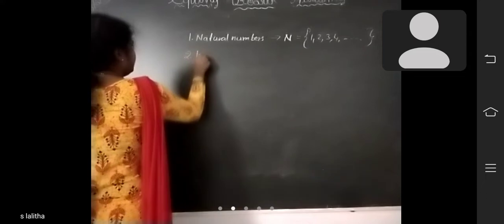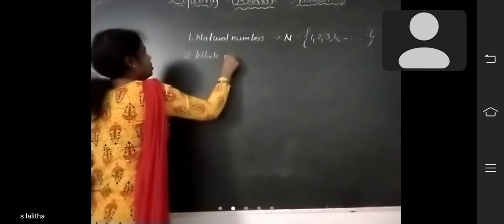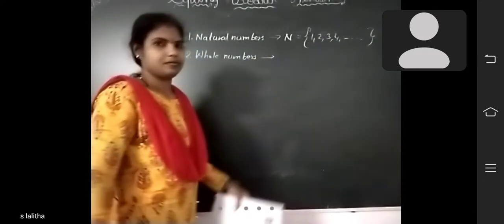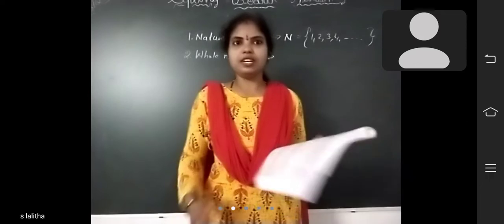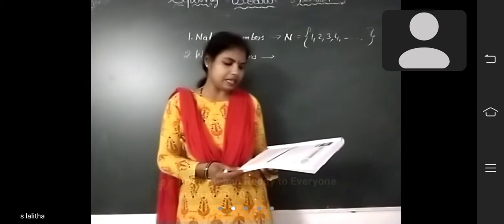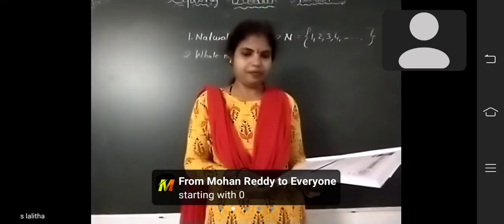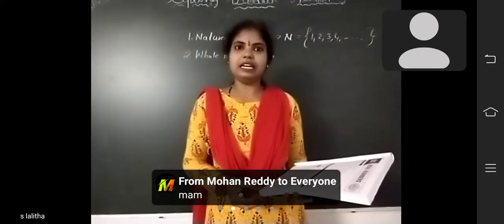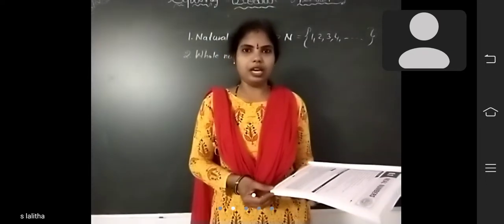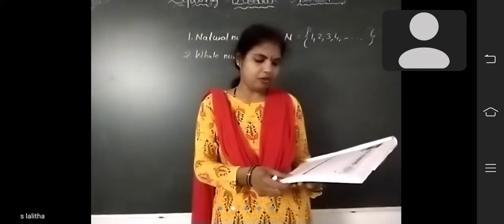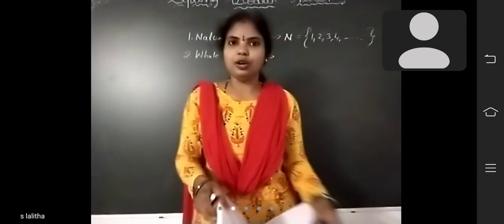Next one, whole numbers. What are called whole numbers, children? Before we go to whole numbers, first we have the introduction of zero. The word zero is a translation of the Sanskrit word shunya, which means empty. The first known English use was in 1598. It is denoted by 0.